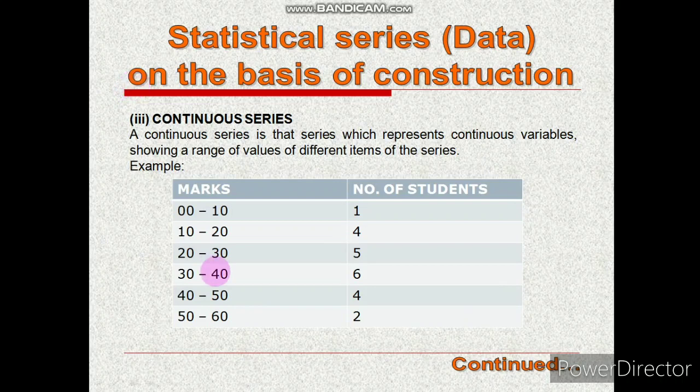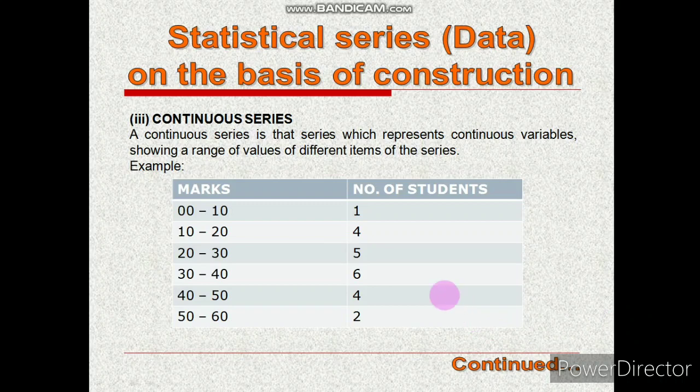No, it is not possible actually, because these 6 students might have scored 30, 31, 32, 33, 34, 35, or 30, 30, 30, 31, 31, 31, or 32, 34, 32, 34, 32, 34, or some other combinations might be there, like these 6 students have scored 32.5, 42.5, 39.5, 36.5, 36.9.